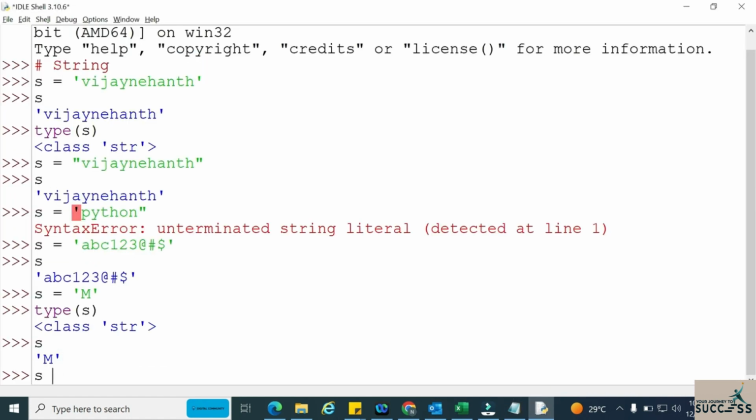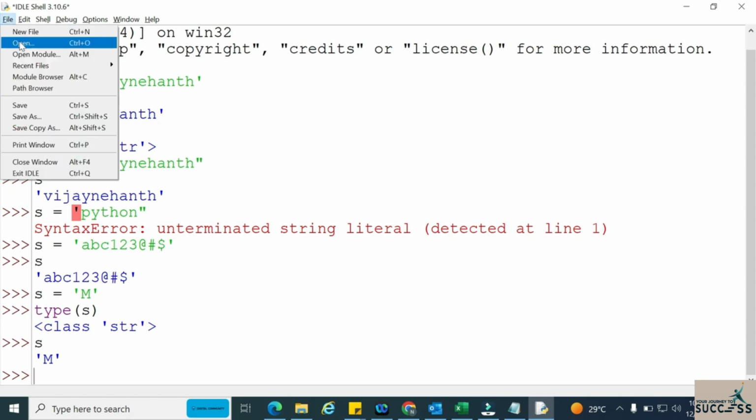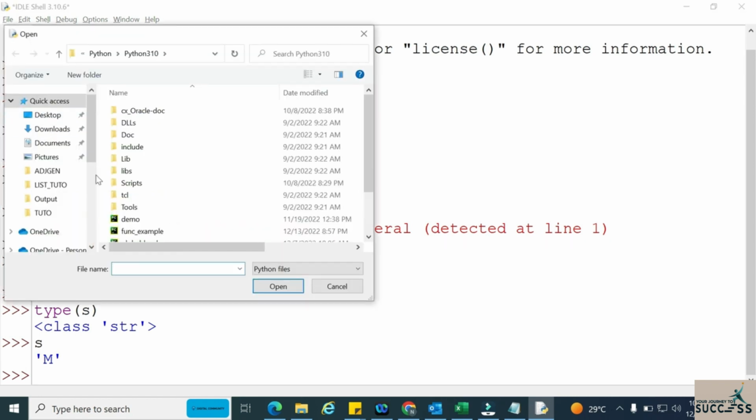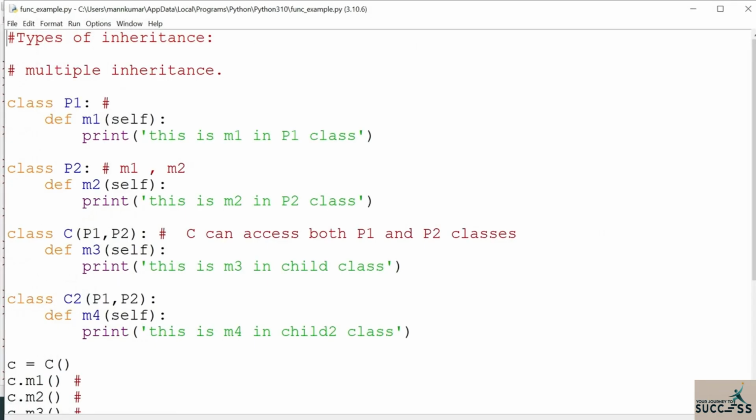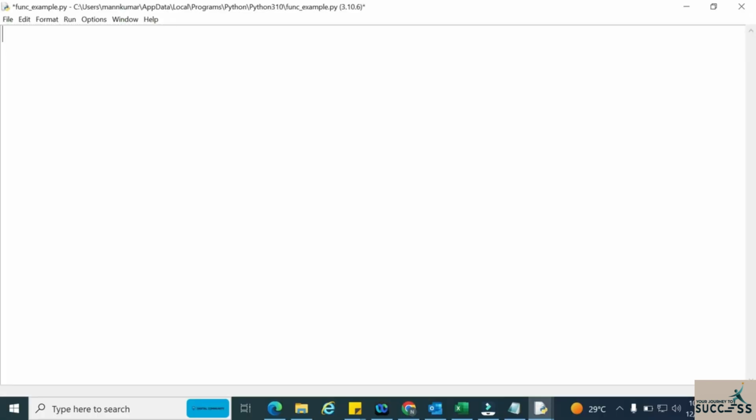Let me open a file and show you. Suppose this is the file, and here I am creating a multi-line string literal.